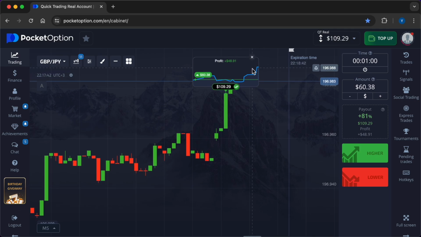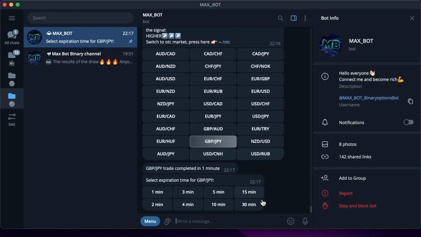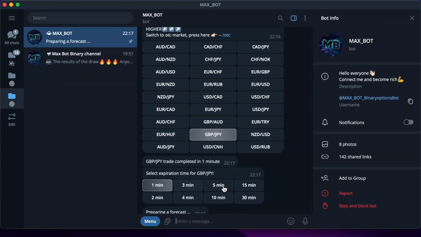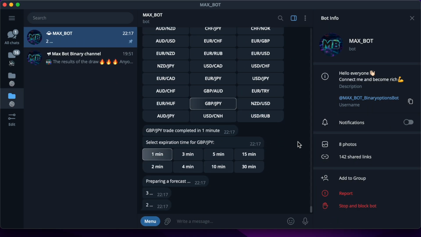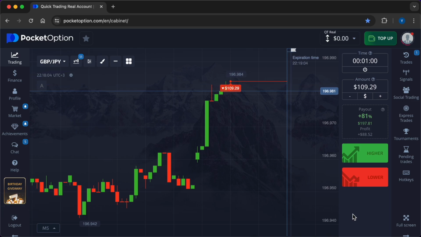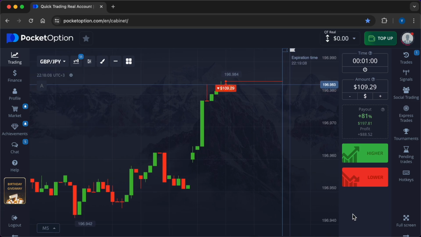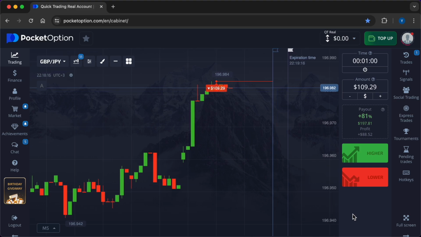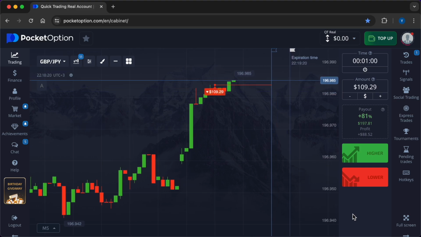In the meantime, I got a plus thanks to the robot and am investing $109.29 in the next trade. Amazingly accurate work of artificial intelligence. New signal is lower. Political instability, such as coups, protests, and governmental crises, can undermine investor confidence and lead to capital flight, resulting in currency depreciation.